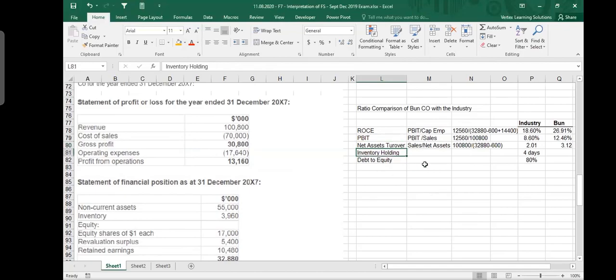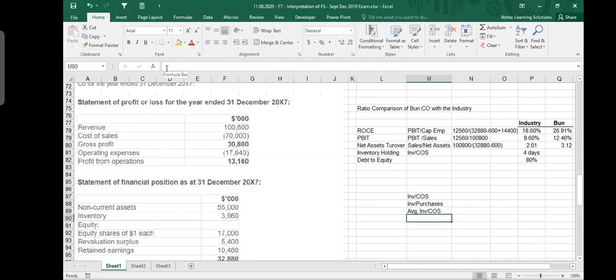Okay, then you have inventory holding period. And how do you calculate inventory holding period? Inventory holding period would be your inventories divided by your cost of sales. The formula is inventory divided by cost of sales. Now, here you should pay attention. It is also possible that sometimes you don't have information on cost of sales, so you divide it with purchases. It is also possible that you don't say inventory, you say average inventory.